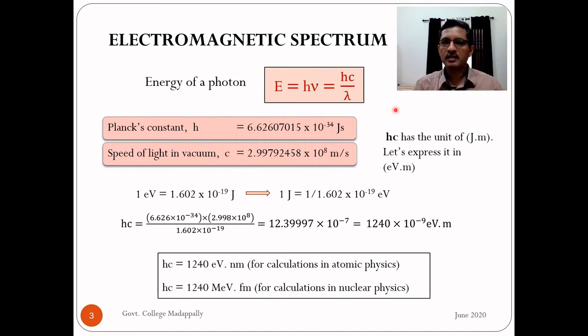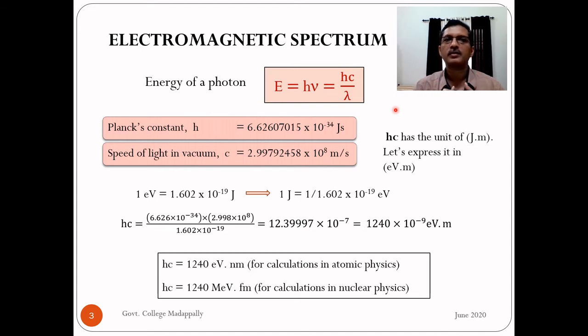What is the kinetic energy gained by a charged particle when it is accelerated through a potential difference of V volts? Suppose the charge of the particle is Q. So this gain in kinetic energy is Q into V, charge into potential difference, right? So if 1 electron is accelerated through 1 volt potential difference, what is the gain in kinetic energy? Its charge Q is E, the electronic charge, 1.602 into 10 raised to minus 19 coulomb. Q into V, what is V here? Potential difference, 1 volt. So the kinetic energy gained is 1.602 into 10 raised to minus 19 into 1.